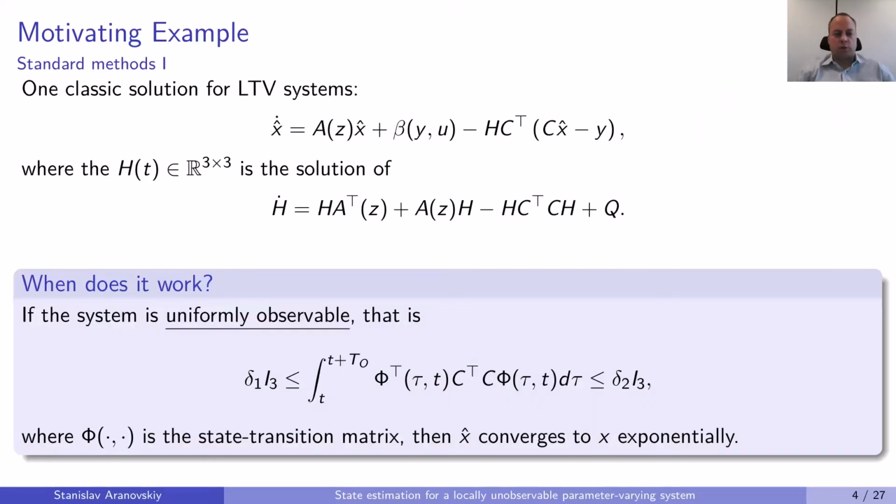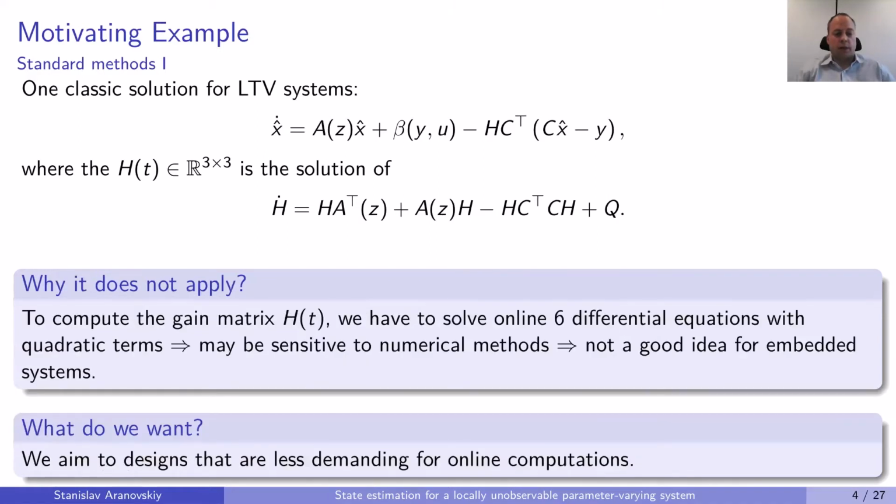What are possible solutions for such a problem? Well, one classic solution is to design an LTV observer, which is very well known and is given in the slide. And it's known that if our system is uniformly observable, then we have exponential convergence. So what's the problem with this observer and why don't we want to apply it in our design? Well, to compute the matrix H, we need to solve online 6 differential equations with quadratic terms, which can be quite demanding for numerical accuracy, and it's not really a good idea for embedded solutions.